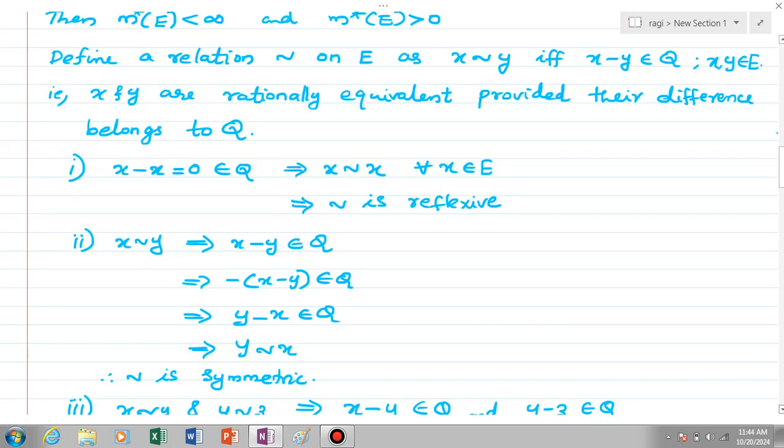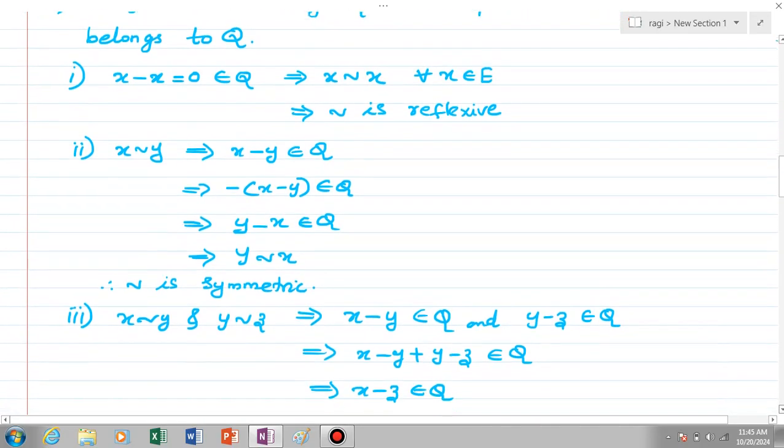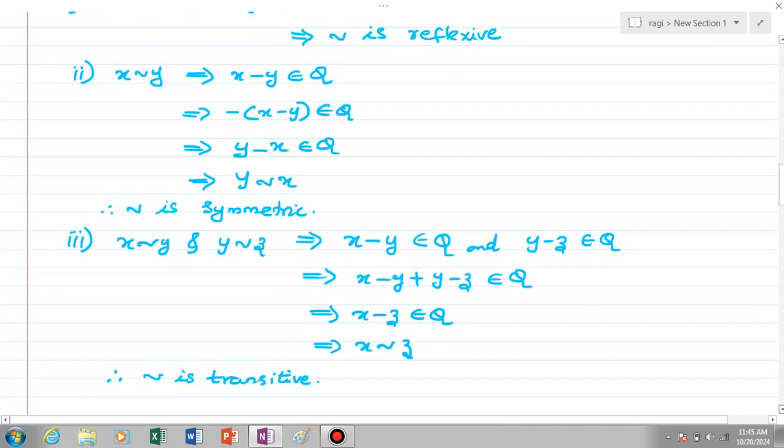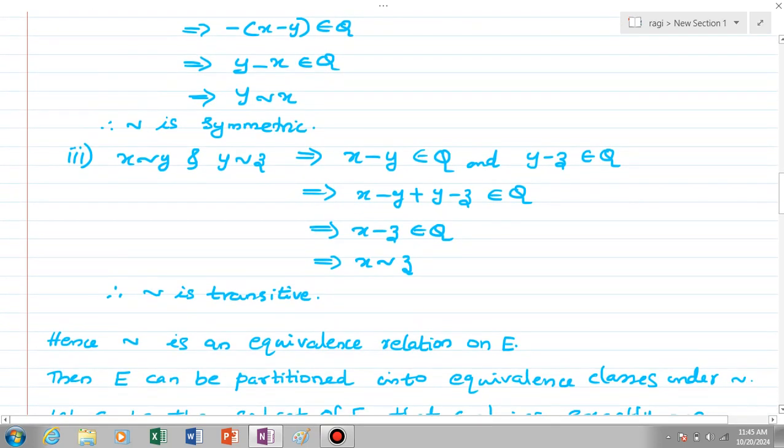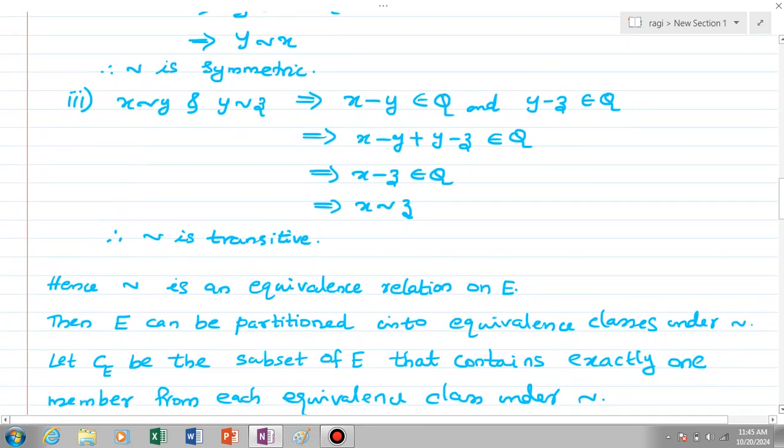If we suppose x is related to y, then x minus y is rational. Clearly y minus x is also rational, so y is related to x, and the relation is symmetric. If we suppose x is related to y and y is related to z, then we can clearly obtain x related to z, so the relation is transitive also. This means that the relation is an equivalence relation on E.